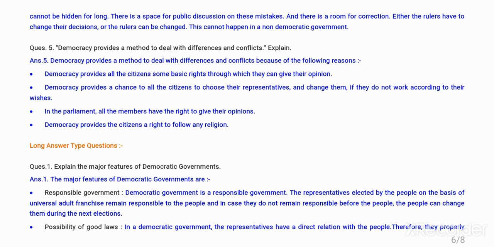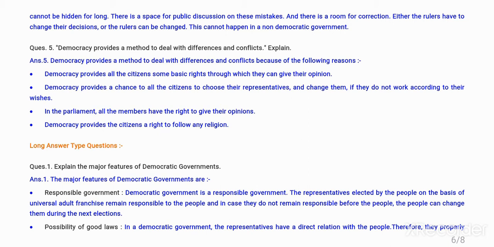Now next one, question 5. Democracy provides a method to deal with differences and conflicts. Explain. Democracy provides a method to deal with differences and conflicts because of the following reasons. Democracy provides all the citizens some basic rights through which they can give their opinion. Democracy provides a chance to all the citizens to choose their representatives and change them if they do not work according to their wishes. In the parliament, all the members have the right to give their opinions. Democracy provides the citizens the right to follow any religion.